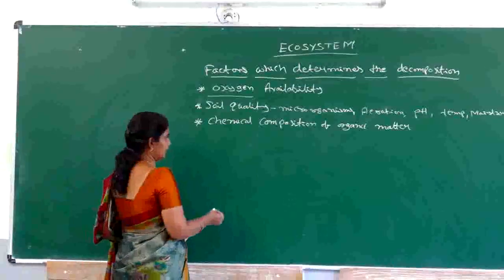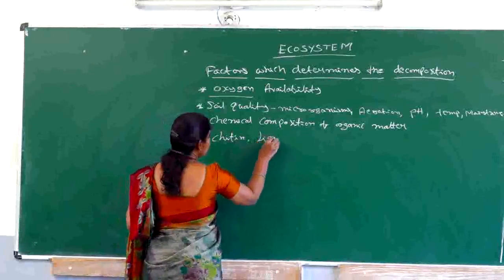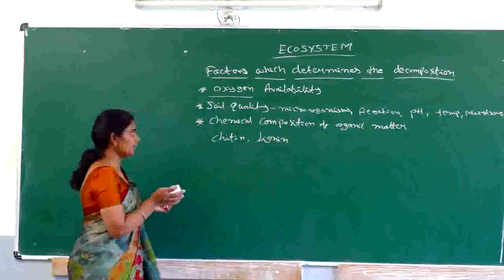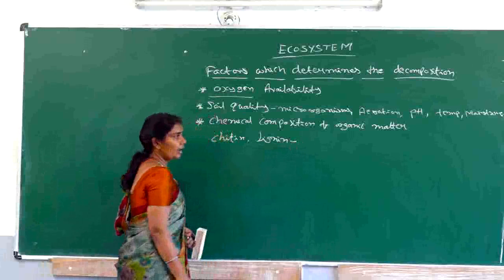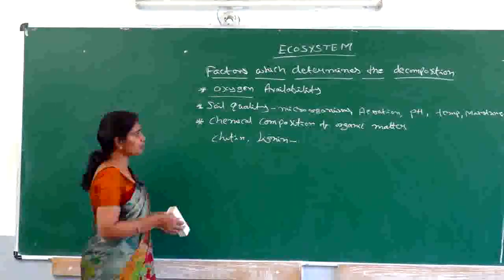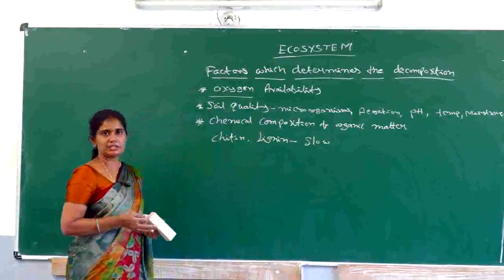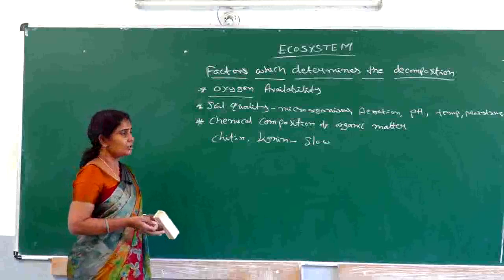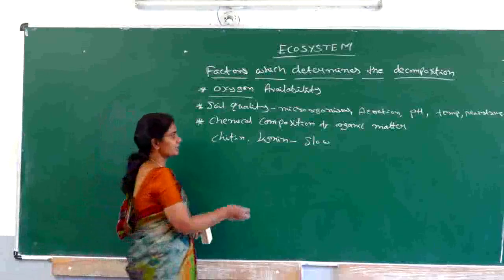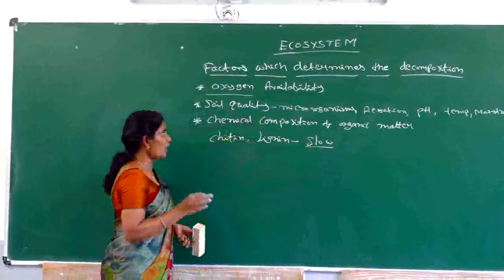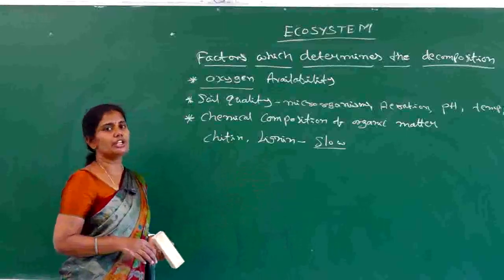Some of the substances like chitin and lignin, if these particular chemical substances are present in an organic matter, then the process of decomposition is slow, because these are harder substances and more complex substances, so the breakdown of these substances will take much time. So that's why it is considered a slow process. That means if the organic matter contains chemicals like chitin and lignin, then the process of decomposition is slow.